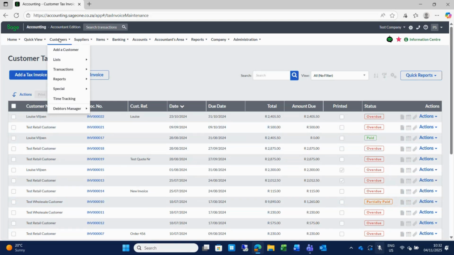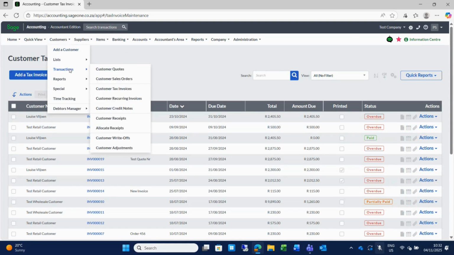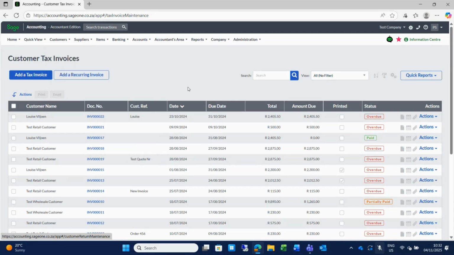Now you will see that on your customer menu and transactions, we have credit notes listed separately, which will be a list of all the credit notes that have been done on the system. But I don't go to my credit note screen to do a credit note. I want to start with my invoice because this is the invoice that I want to credit.